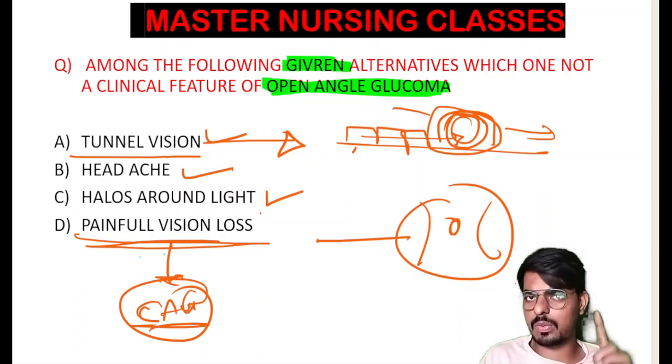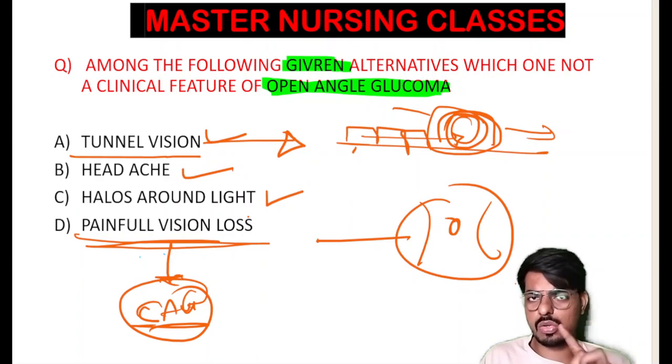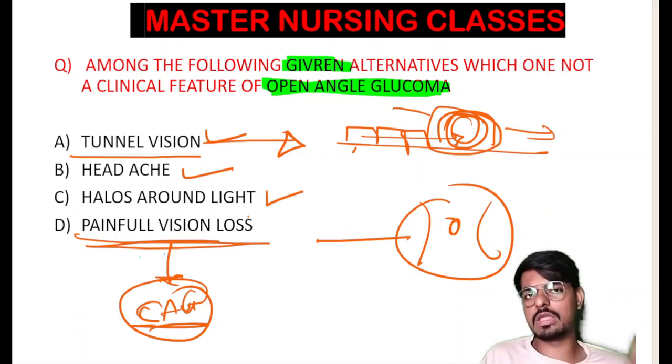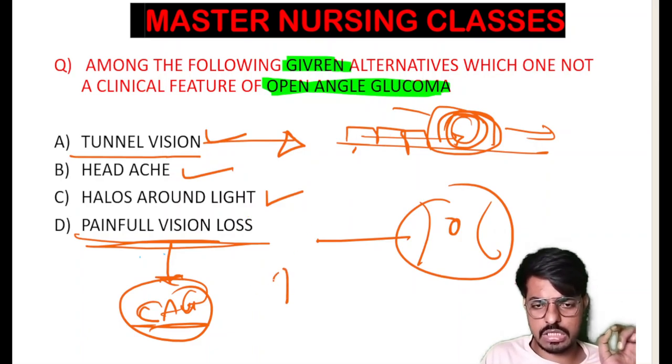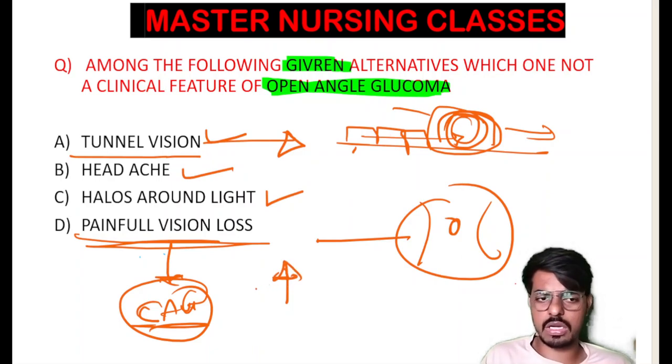We have to treat that immediately, very immediately. If we do not treat acute closed angle glaucoma immediately and properly, permanent blindness will occur within 3 to 4 minutes, due to the uncontrolled increased intraocular pressure because of the closed angle between the cornea and the iris. Hope the concept is clear.